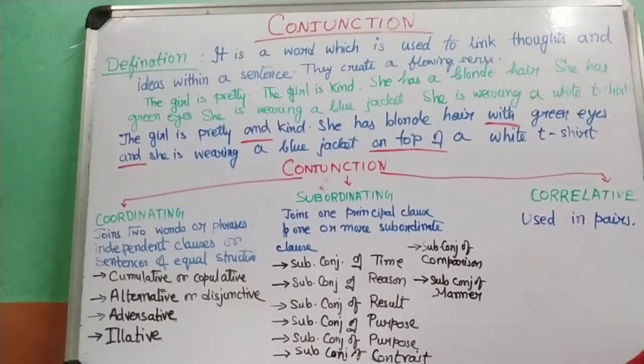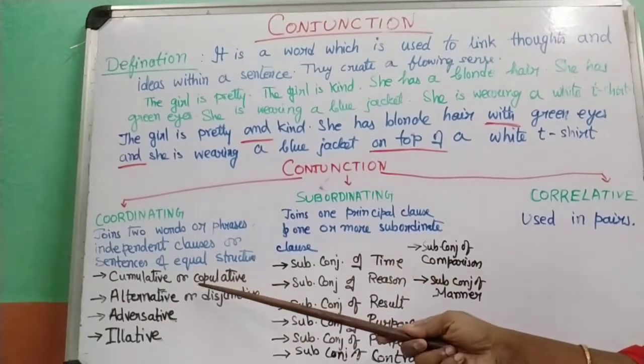Then, if I say he is not only rich but also kind. Now see, the two phrases, he is rich, he is kind, none of these parts are dependent on each other. So when the two parts of a sentence are not dependent on each other, then those are independent phrases or independent clauses. They are sentences of equal structure. None of the parts depend on another.